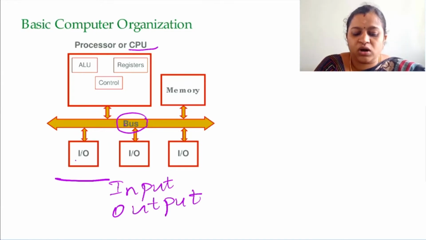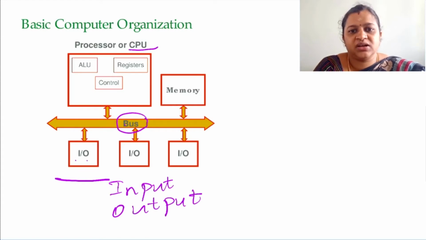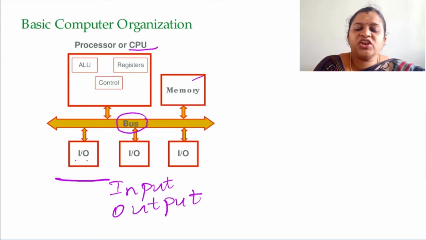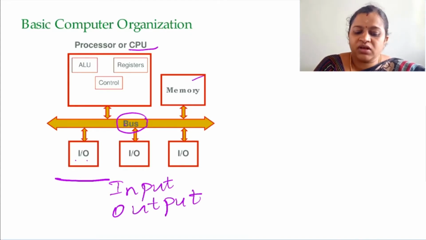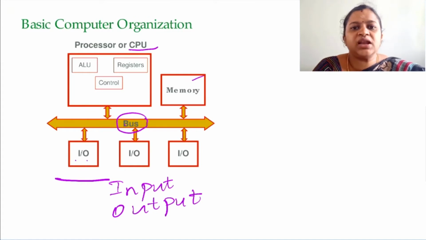What is the input unit? What is an output unit? What are the major responsibilities of these two units? What is meant by memory? What are the different types of memory? What is the role of processor, what is the use of bus? Okay, so when you are asked to draw the architectural diagram of the basic computer organization, you can draw this. You have IO units which is connected to CPU and memory. Inside CPU you have ALU, registers and control unit. So this is the block diagram of basic computer organization.